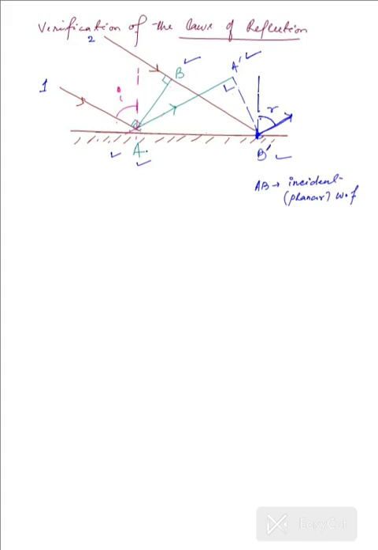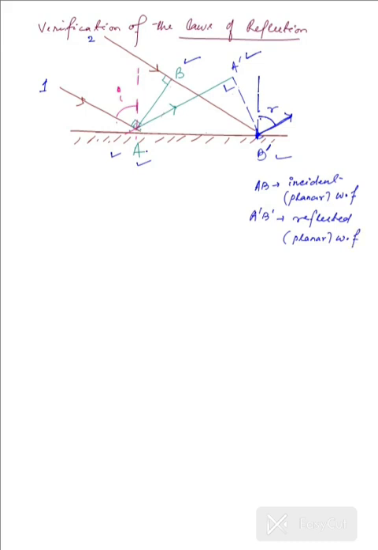Because the points A and B were in phase, so moving in the same medium, they would have had that many waves and that particular wavelength intact, and that is why they will be completely in phase. So A dash B dash here is the reflected wavefront. So this is a reflected planar wavefront.